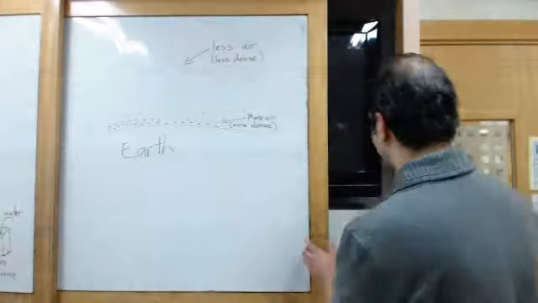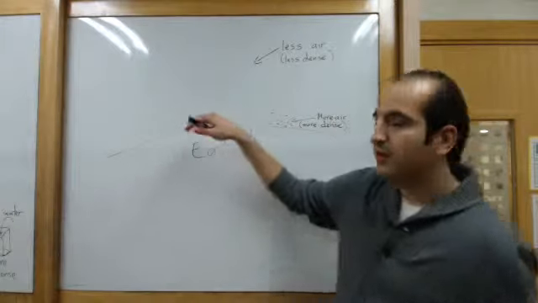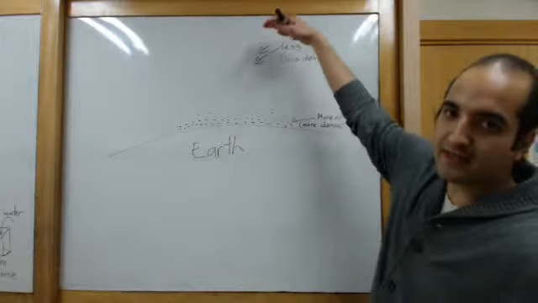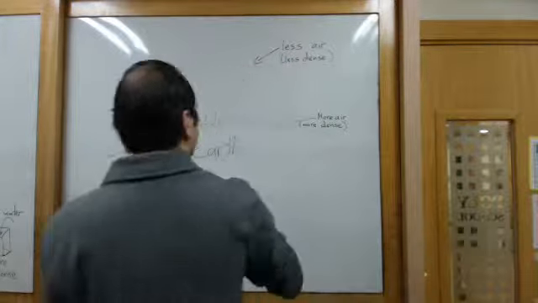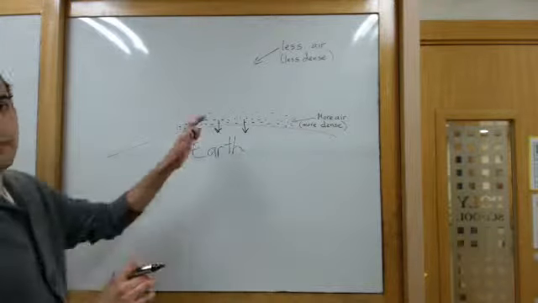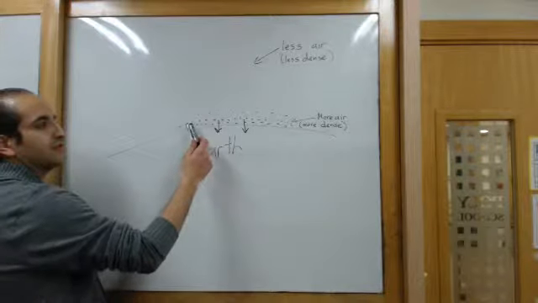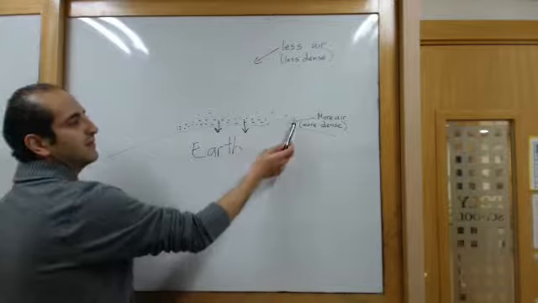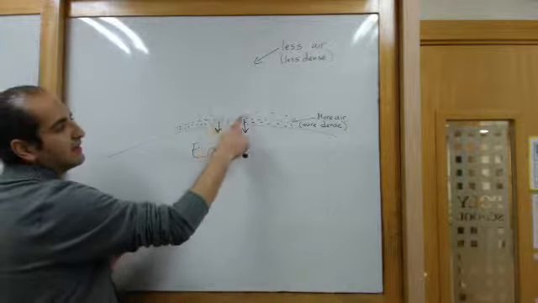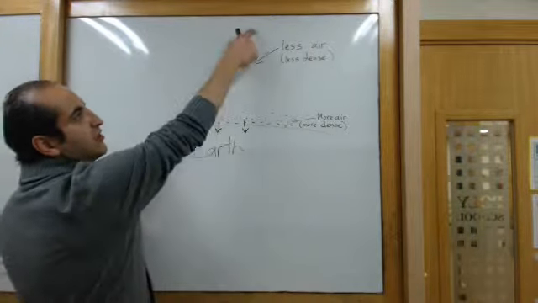Well, imagine this is the surface of the Earth. The higher you go up, the air gets thinner. It gets less dense. Why? Because gravity is pushing air down towards the Earth. But air is a gas, so it wants to float up, right? So here, near the surface of the Earth, it is very dense. There's a lot of air. But the higher you go up, it starts becoming less and less air, less and less air until eventually there's no air.